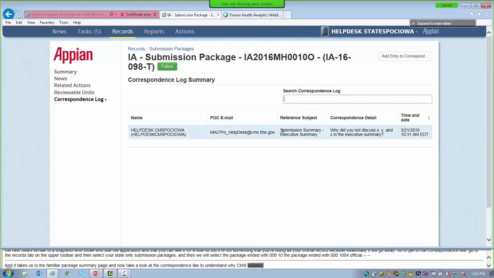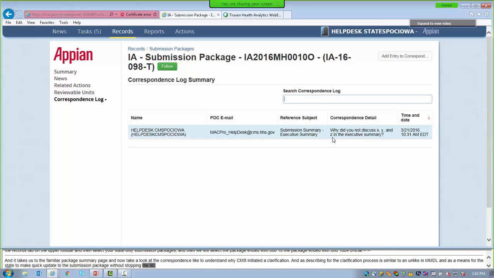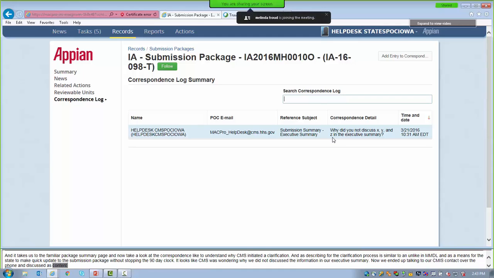As described before, the clarification process is similar to an unlock in MMDL. It is a means for the state to make quick updates to the submission package without stopping the 90-day clock. It looks like CMS was wondering why we did not discuss some information in our executive summary. We ended up talking to our CMS contact over the phone and discussed the content we included. After touching base with CMS, we determined that what was written is acceptable and more information does not need to be included.